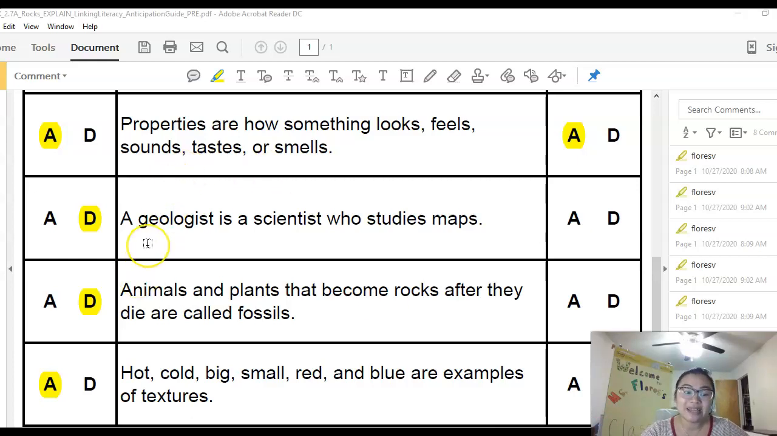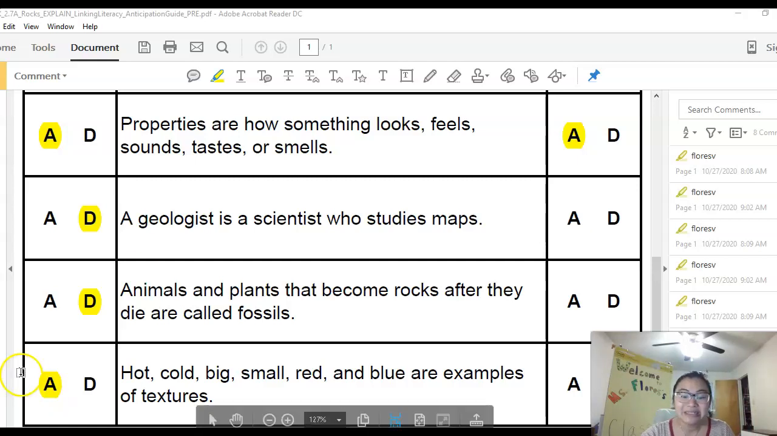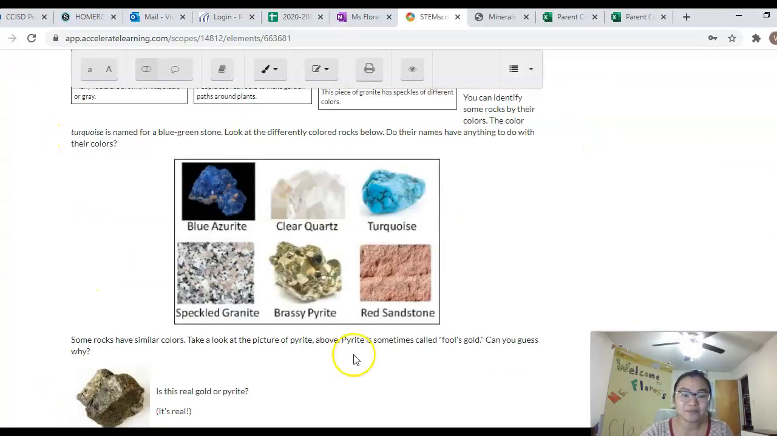Our first statement is a geologist is a scientist who studies maps. I wonder what that's going to have to be about, because are we learning about maps? No, we're learning about rocks. So let's go ahead and read more about geologists today. And our second statement is animals and plants that become rocks after they die are called fossils. And we haven't learned about fossils yet, so I'm excited to learn about what that word means today. So let's go ahead and go to our article.